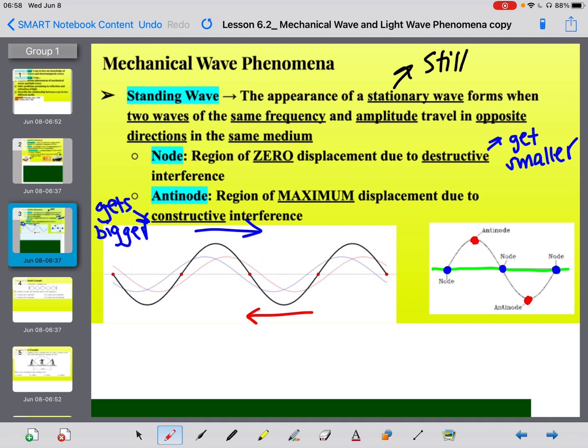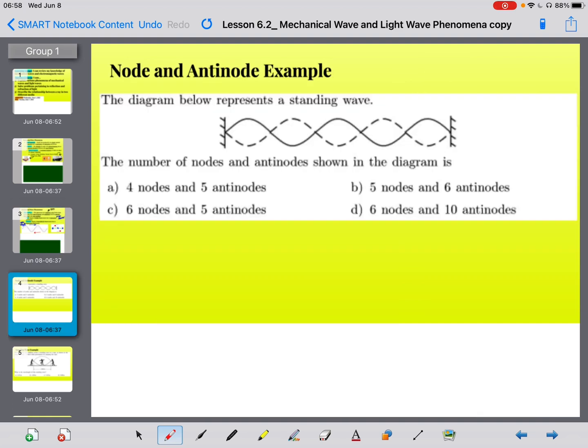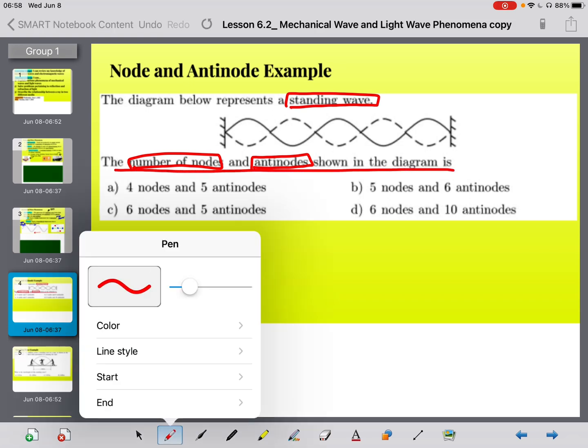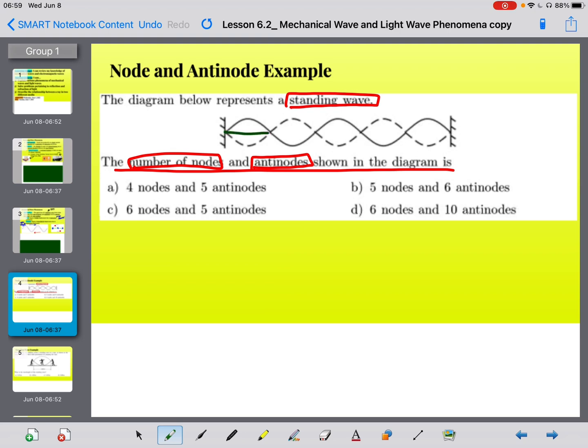Okay, so knowing that information now, let's do a node and antinode example. The diagram below represents a standing wave. The number of nodes and antinodes shown in the diagram is, so this is what they want me to find. What I recommend you do first is draw in your equilibrium line. So I'm going to go right through this wave. Okay, that's my equilibrium line.